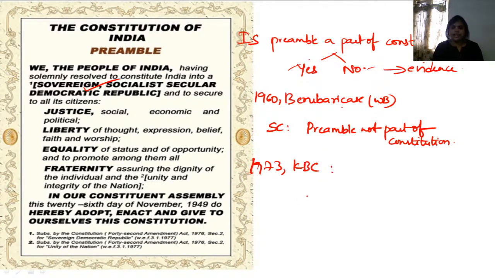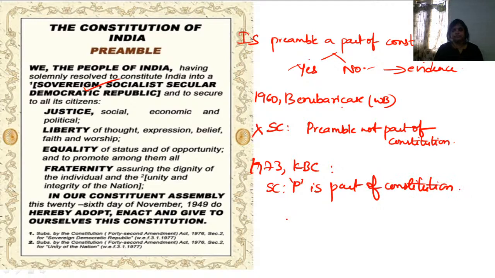In this particular case, the Supreme Court went against its previous judgment. Yes, the Supreme Court has the power to change its stand taken in previous cases. It stated that the preamble is a part of the constitution.